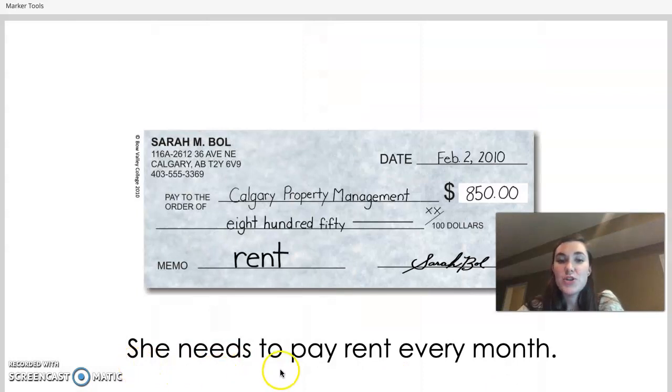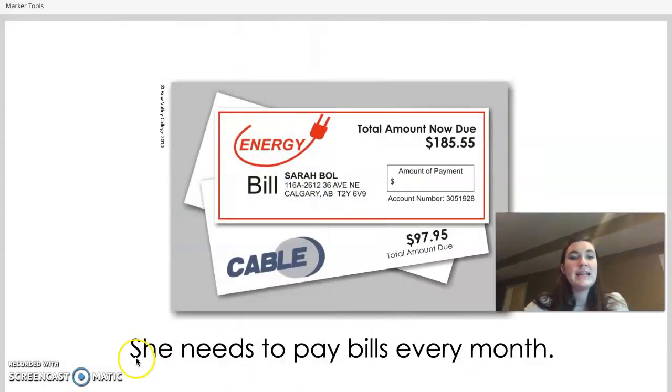She needs to pay rent every month. This is a check for rent that Sarah needs to pay for her home. She needs to pay bills every month.